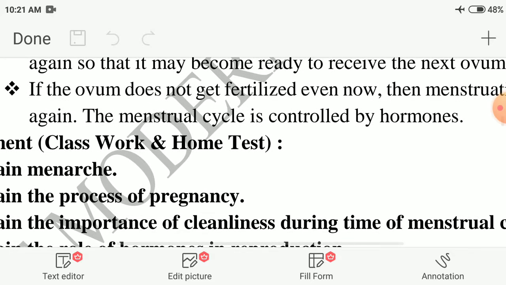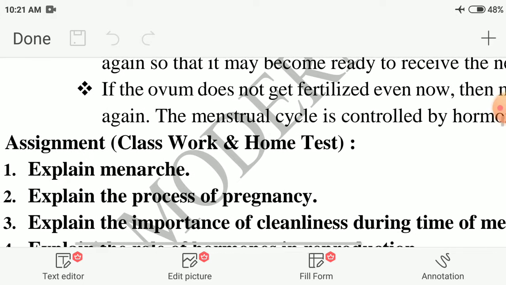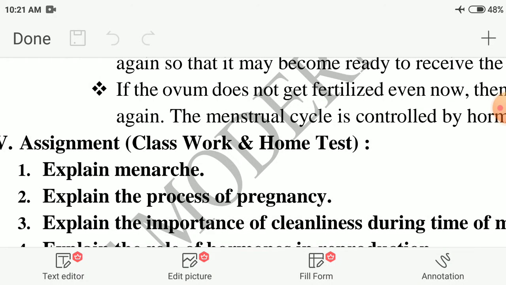Again, the menstrual cycle is controlled by hormones. Each and every activity in our body is controlled by hormones only. The menstrual cycle is also controlled by hormones only.